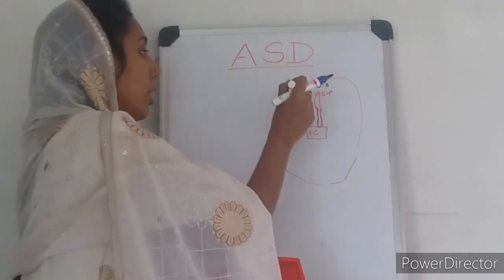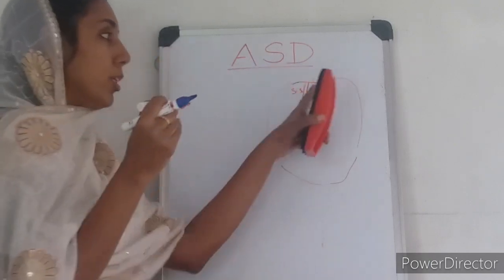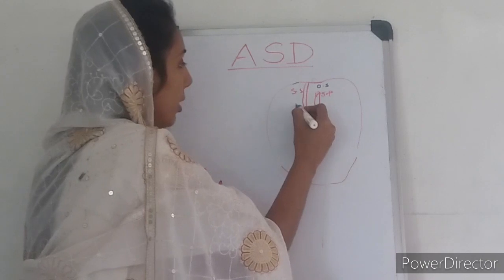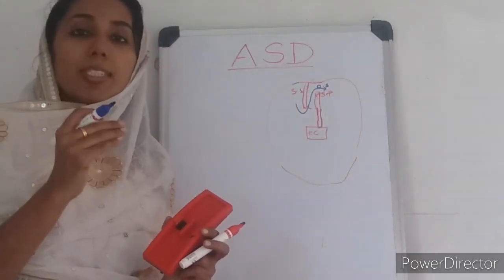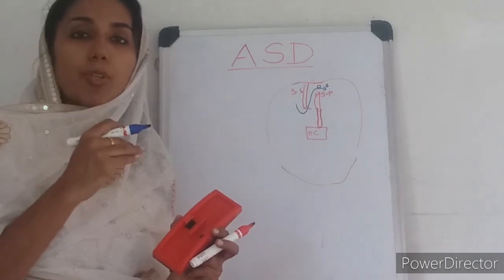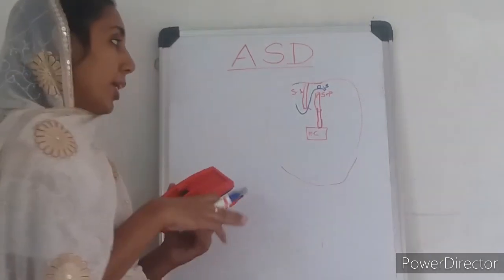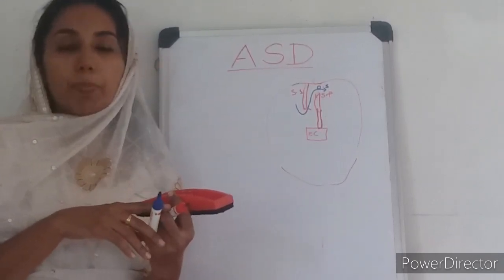That is the septum secundum, which grows and covers the ostium secundum. But there is a gap left, the foramen ovale, through which blood transfers from the right atrium to the left atrium in fetal life.